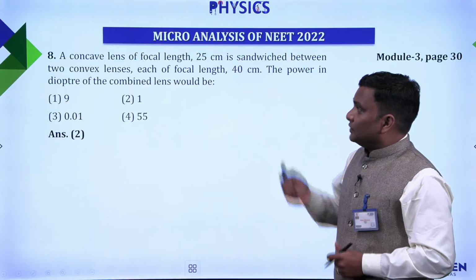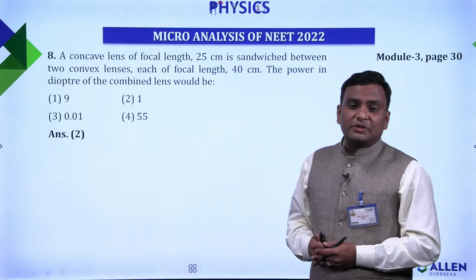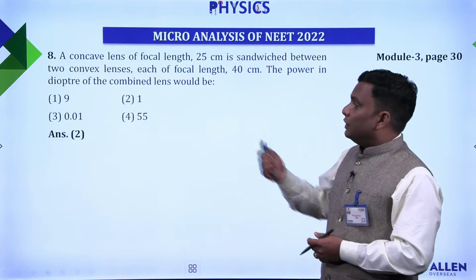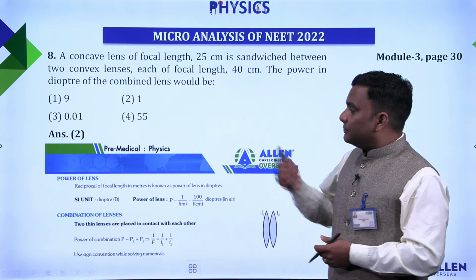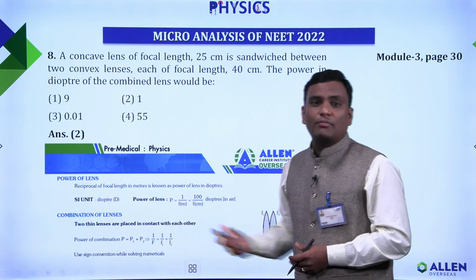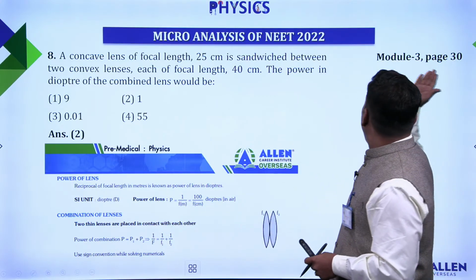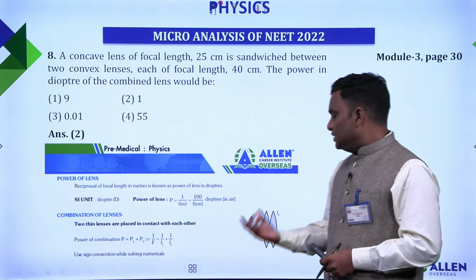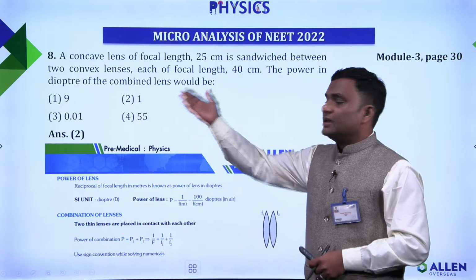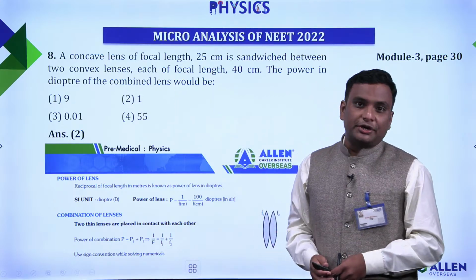Now moving further, another question is from ray optics, question number 8 of paper code W1. Here a similar question has been discussed in the form of a concept that you can see on page number 30. If a student has gone through this concept, just by the application of this formula he or she can easily solve this question too.